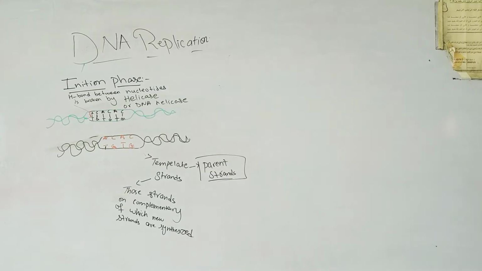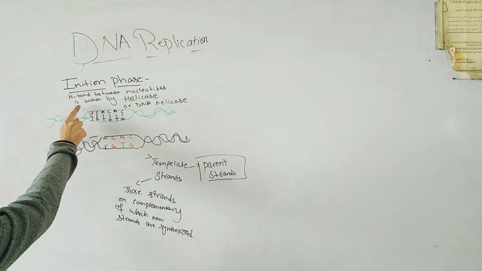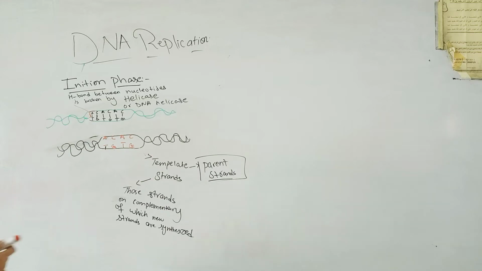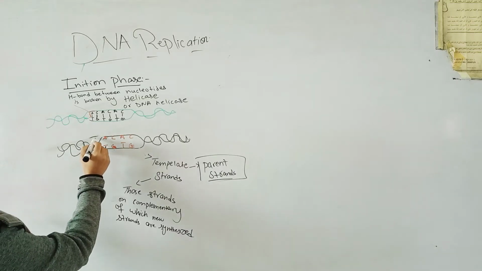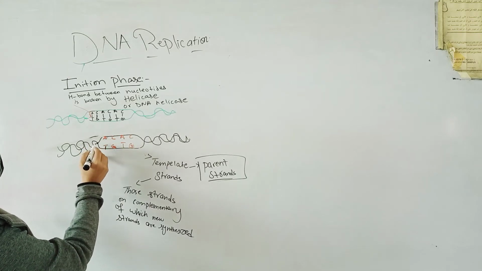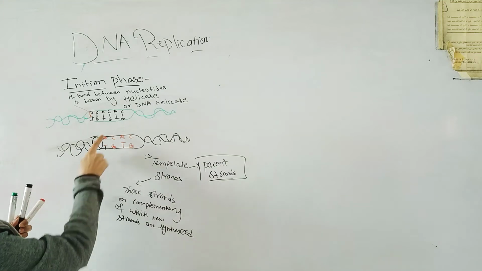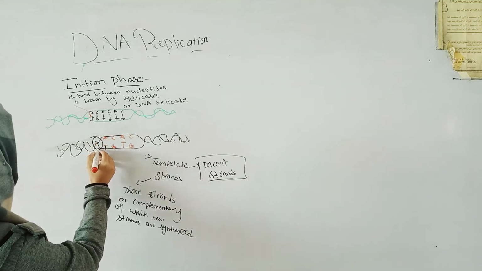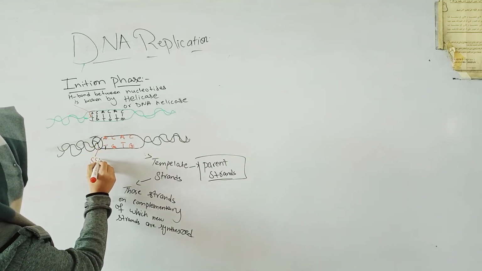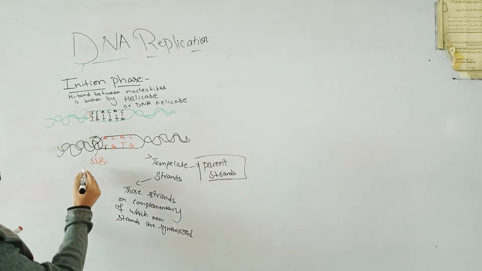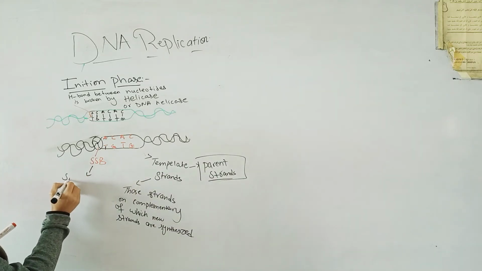Okay. Here is another point to be noted. After the breakage of the hydrogen bond between these two strands, there is a protein which is attached at the replication fork. This is the replication fork. This protein is called SSB. What is meant by SSB? Single strand binding protein.